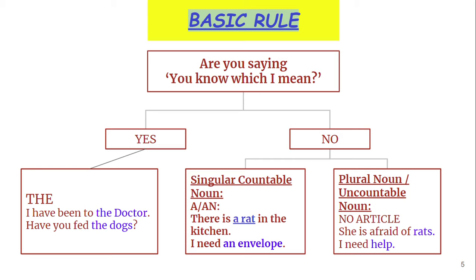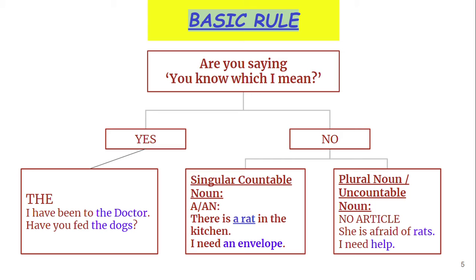Here are some examples. I have been to the doctor. That means the listener knows which doctor I am speaking about. Maybe every time I am sick, I go to my family doctor. So the listener knows which doctor I have gone to, and there is no confusion. Then we have to use the doctor. Have you fed the dogs? Maybe I asked my son. He knows which dogs I am speaking about, the dogs at home. So we have to use the.